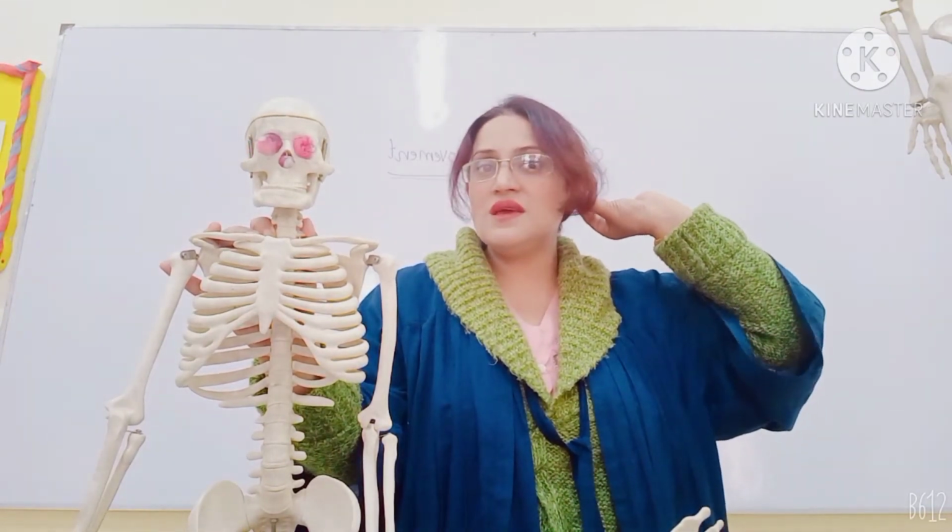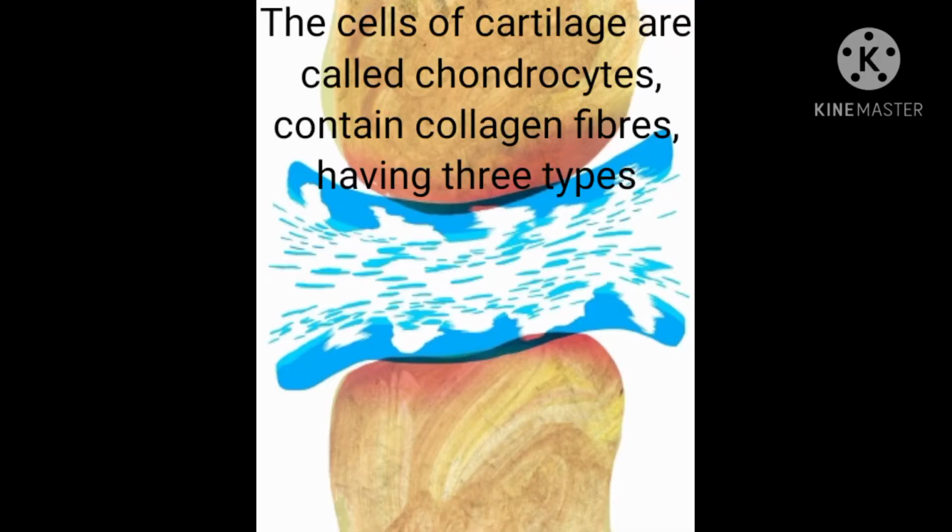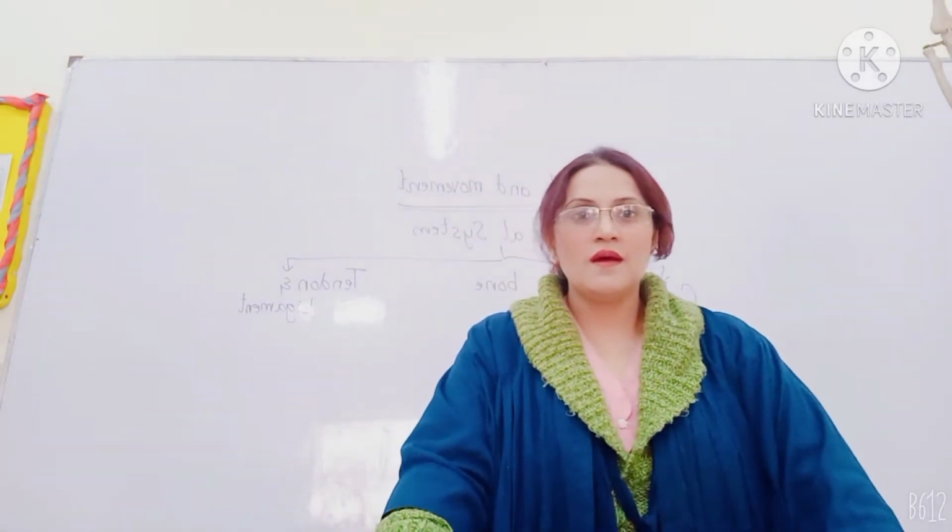We call this the ear flap. It is made up of cartilage. Okay, cartilage.